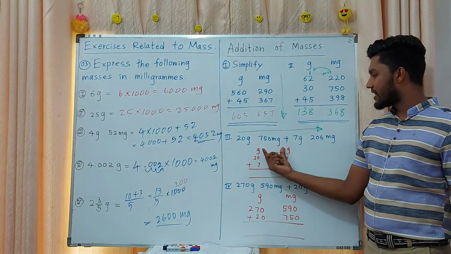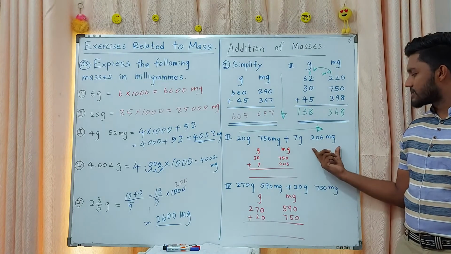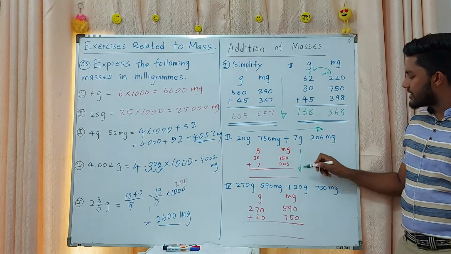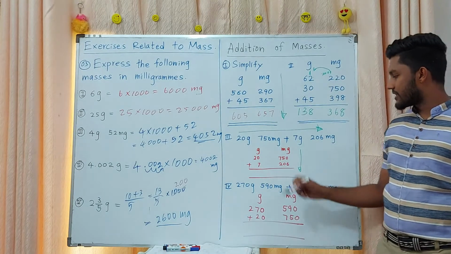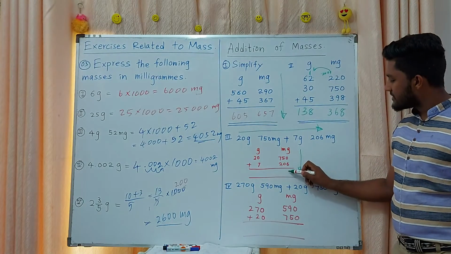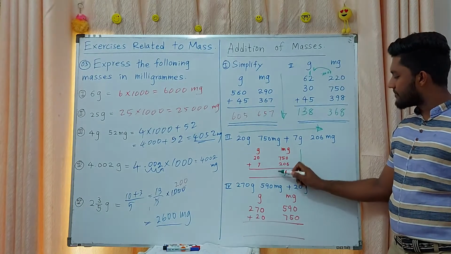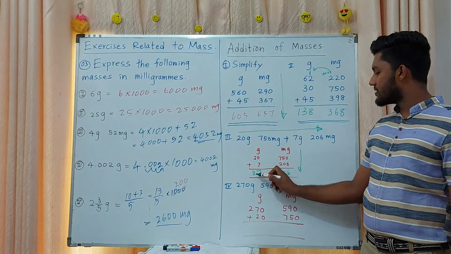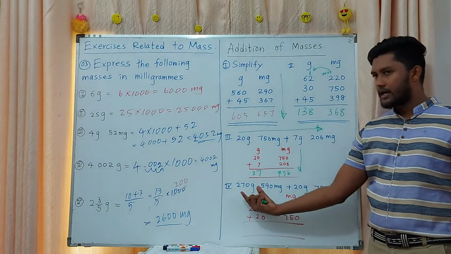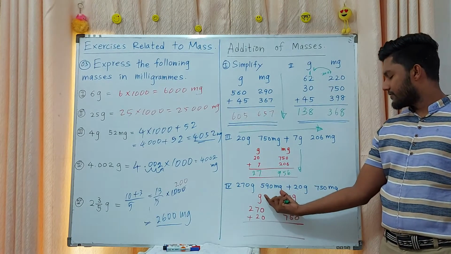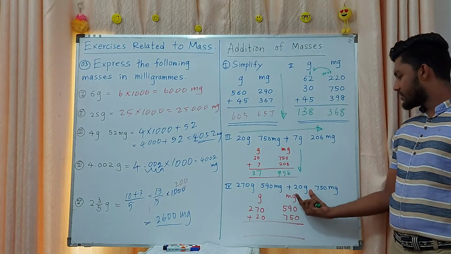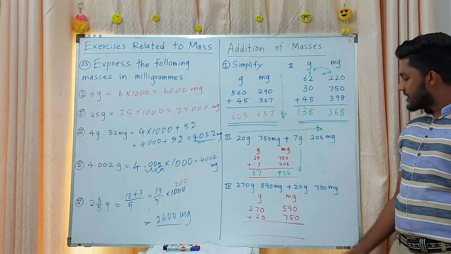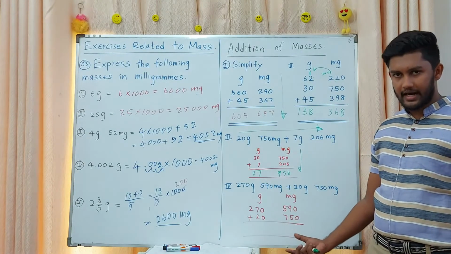Here, this is the horizontal addition, right? 20 grams, 750 milligrams, 7 grams, 206 milligrams. Then you write it in vertical addition and put the answer in your question. 0 plus 6, 6, 5 plus 0, 5, 7 plus 2, 9. Here 0 plus 7, 7 and 2. Here 270 grams and 590 milligrams, 20 grams, 750 milligrams, right? You want to add. Here first we are solving the milligram side.